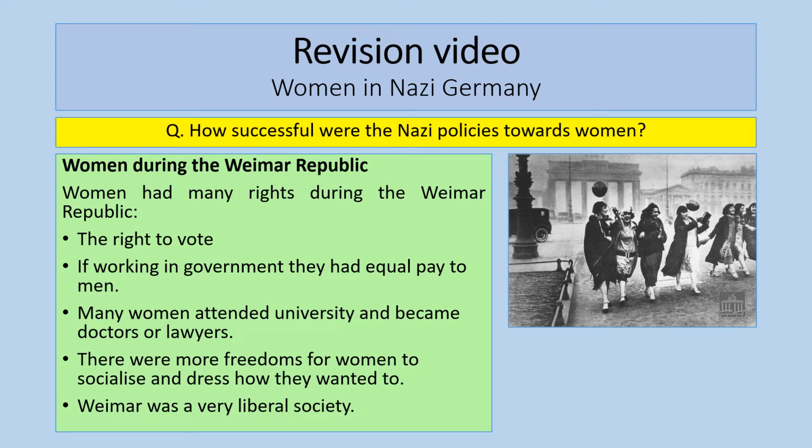Many women attended university and went on to have professional jobs, with much more freedom for women in terms of socialising and dressing how they wanted to. So we know that the Weimar Republic was a very liberal society, and cities like Berlin were very free, and there was great expression in terms of the culture.